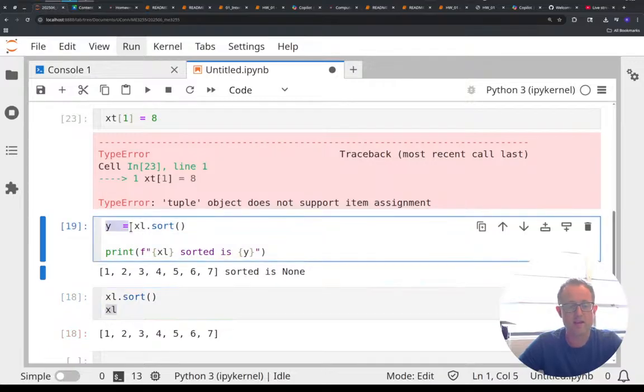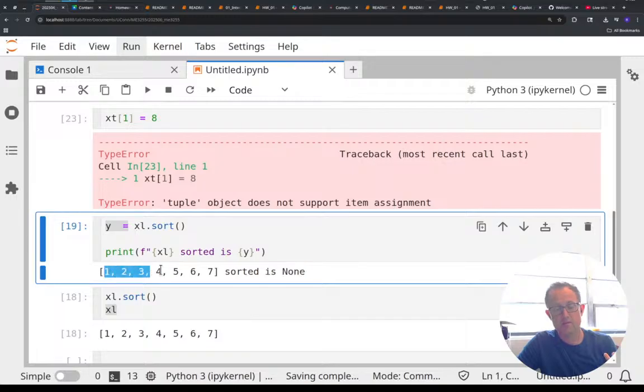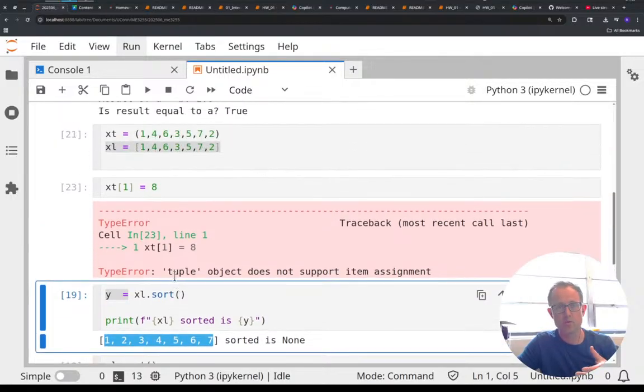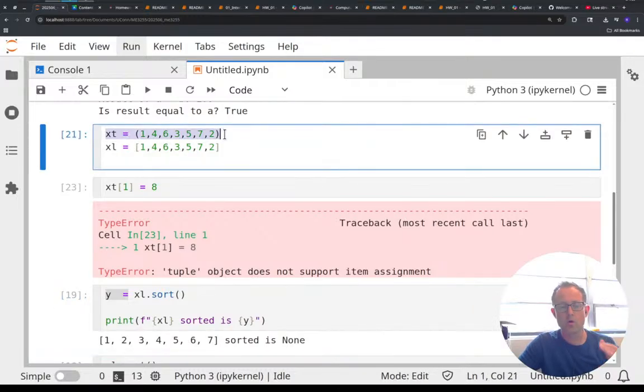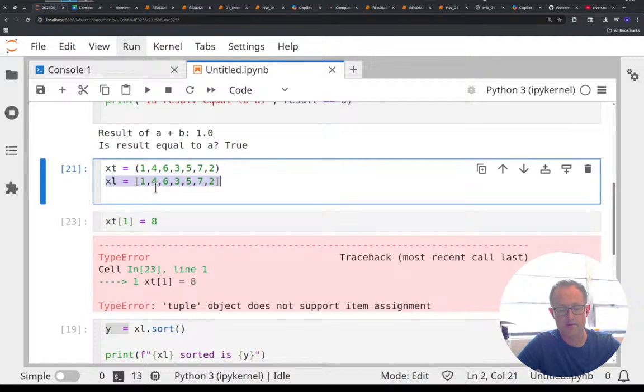And when I try to say, okay, set y equal to the sorted thing, it's telling me, all right, well, y does not exist. That's weird, it's not an error. It's not telling me that I can't do that. It's just showing me that there is no XL that's sorted, but the XL that is sorted is showing me that, so I lost the order. And this is a cool example of the difference between lists and tuples: the tuple will always maintain its order. The list, if I reorganize it, it's reorganized. It's gone. It does not preserve the original order other than the code that's above it.